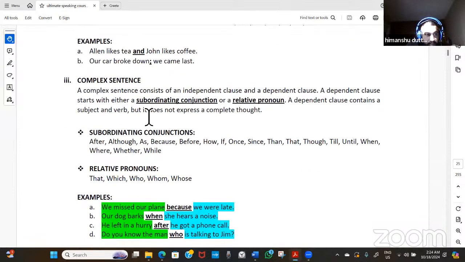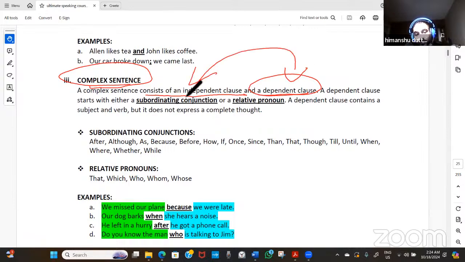Now thereafter, the complex sentence. What is a complex sentence? A complex sentence consists of an independent clause, which is not dependent upon anybody, and a dependent clause. A dependent clause is something which is dependent upon the independent clause.